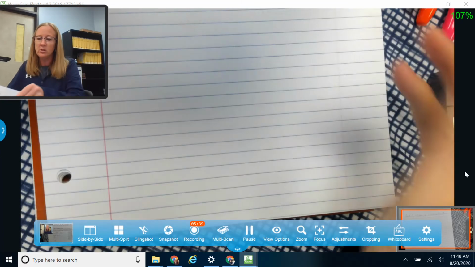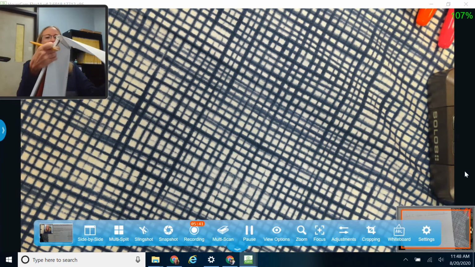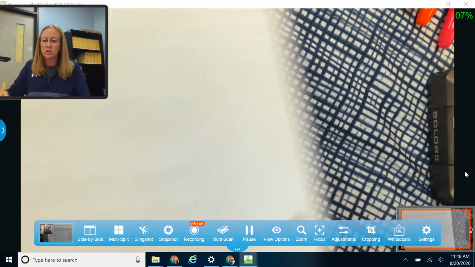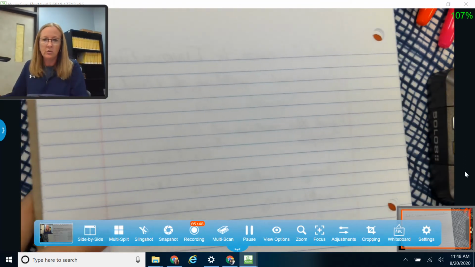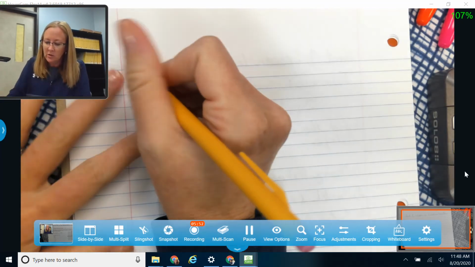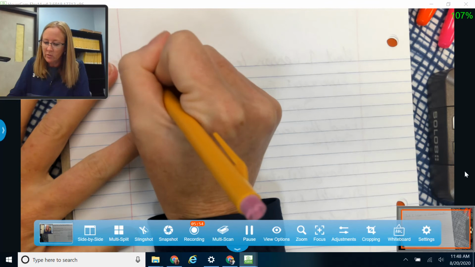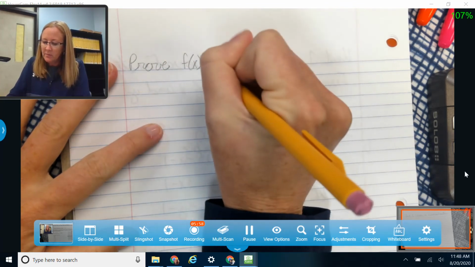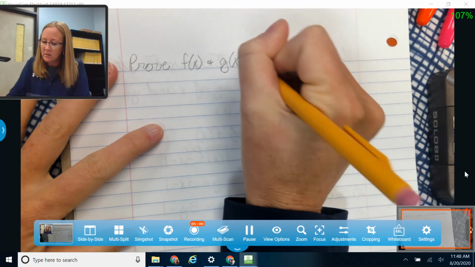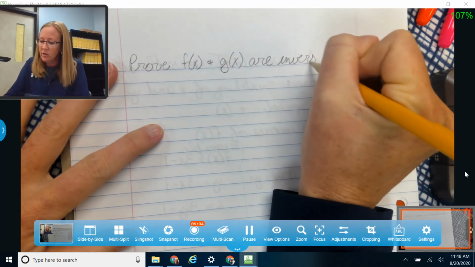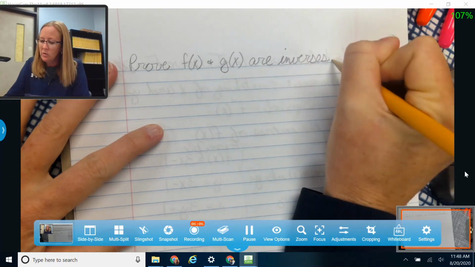Okay, let me take just a minute to show you how to prove that two functions are inverses of each other. We talked a little bit the other day about composite functions, and that's what we're going to use. If we're going to prove that f of x and g of x are inverses of each other, we need to do two things.